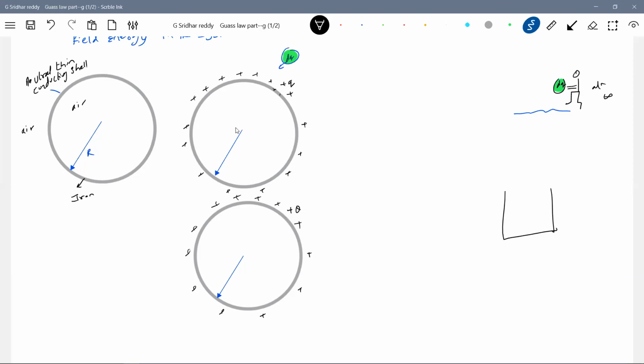Okay, I want to fill up this bucket. I'll give you a spoon, and with it you fill up water. So the amount of water in the spoon is like dq. I ask you to go to the ocean or sea, bring water in a spoon and fill up the bucket.